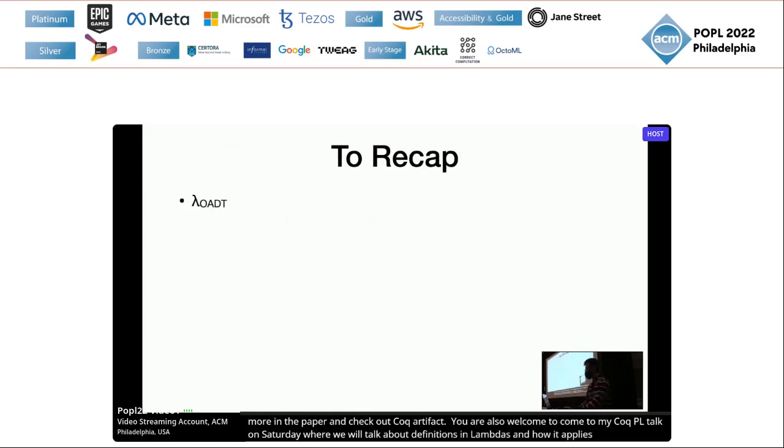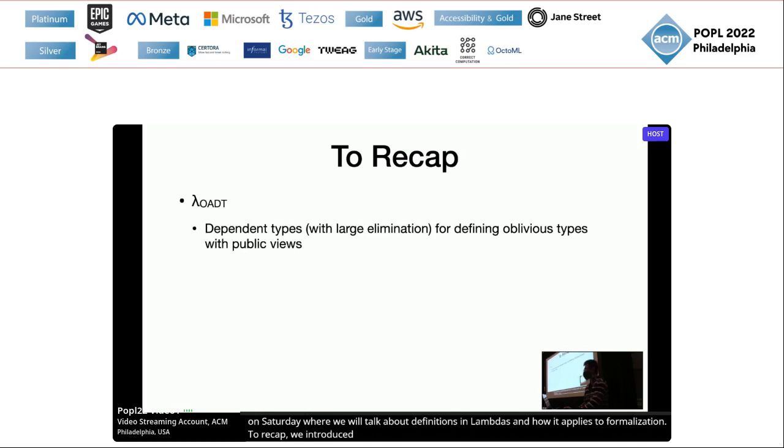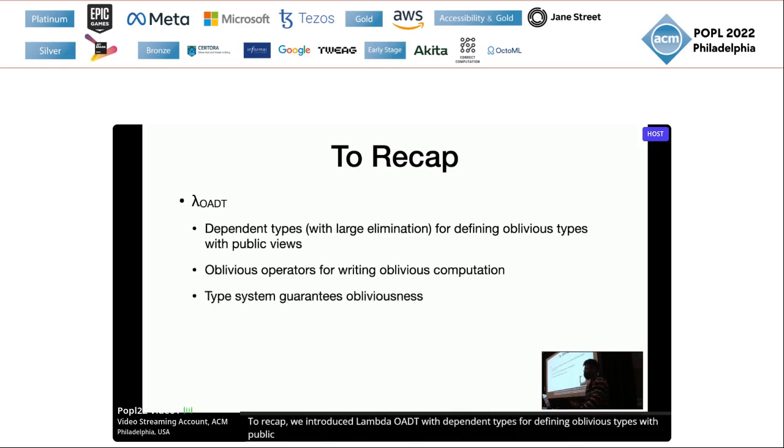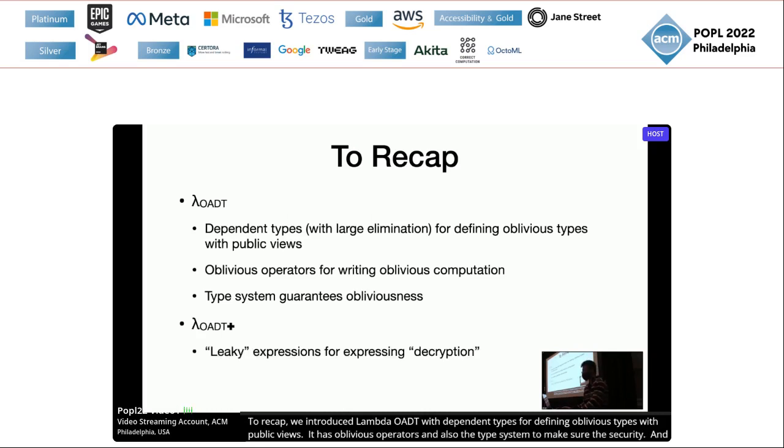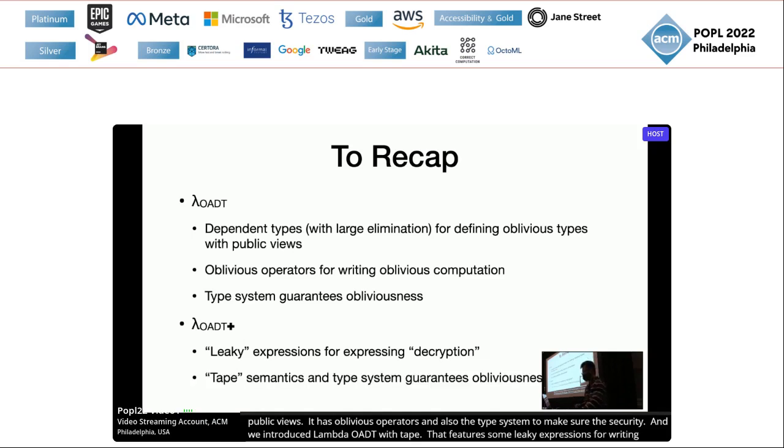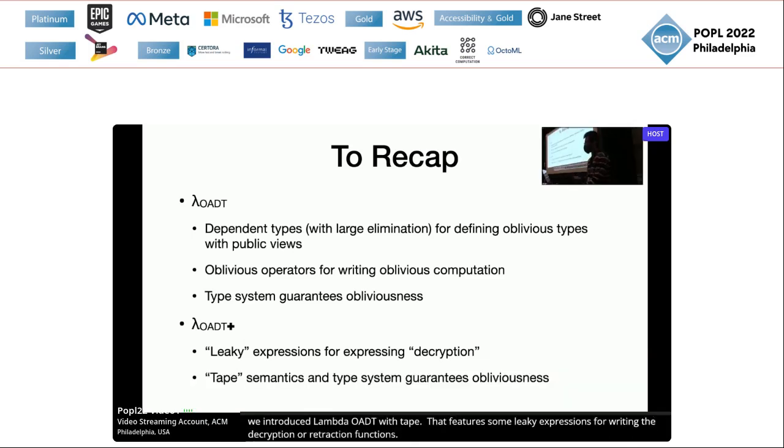So to recap, we introduced lambda OEDT with dependent types for defining oblivious types with public views. It has oblivious operations and also a type system to make sure of the security. And we introduced lambda OEDT with tape that features some leaky expressions for writing these decryption or retraction functions. And the tape semantics and the type system will make sure the private information is still protected.